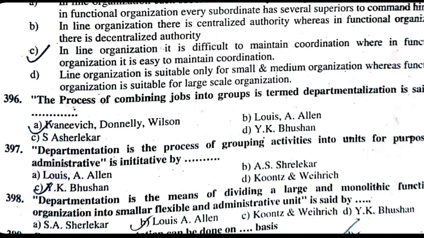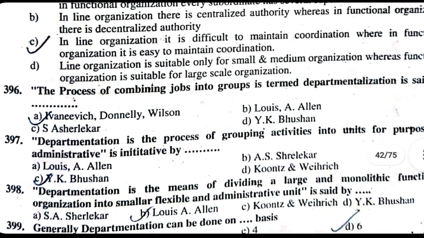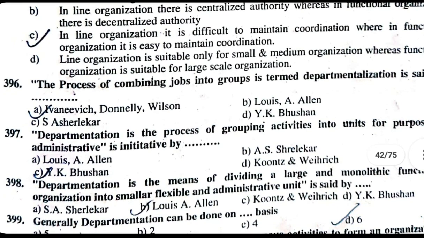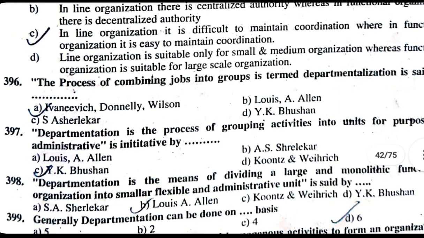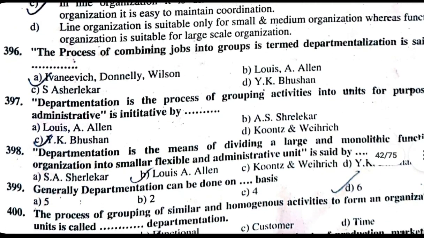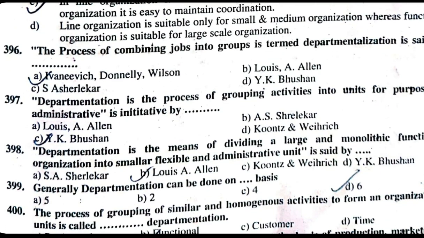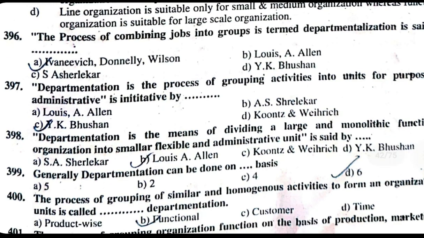398. Departmentation is the means of dividing a large and monolithic functional organization into smaller, flexible and administrative units, said by Louis A. Allen. 399. General departmentation can be done on dash dash dash basis. The correct answer is 6 basis. 400. The process of grouping of similar and homogeneous activities to form an organization unit is called dash dash dash departmentation. The correct answer is functional departmentation.